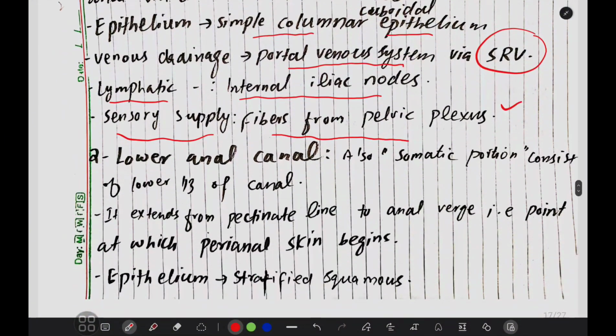Now, the lower anal canal, which is also known as the somatic portion. So remember, the upper anal canal is also known as the visceral portion, and the lower anal canal is also known as the somatic portion, which consists of the lower one-third of the canal as we discussed above. It extends from the pectinate line to the anal verge, the point at which the perianal skin begins.